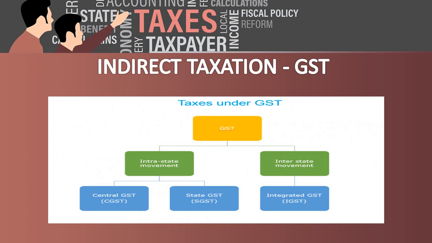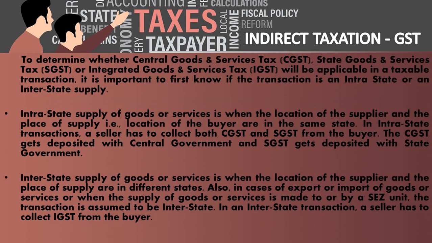For intrastate movement, we have two systems. One is central GST and another one is state GST. For interstate movement, that is the movement from one state to another state, we charge integrated GST. The 100% revenue will go to the central government. As earlier said, it is a destination-based tax.